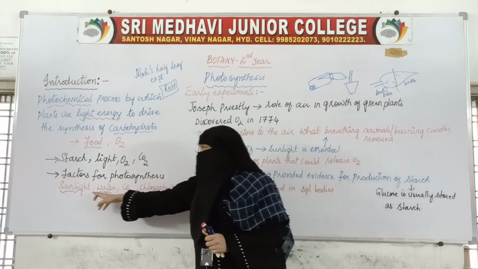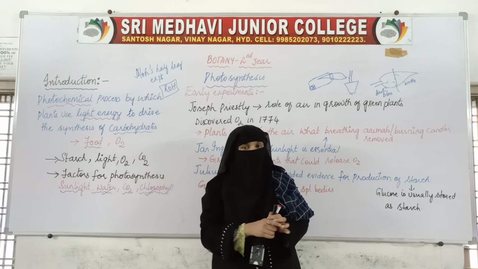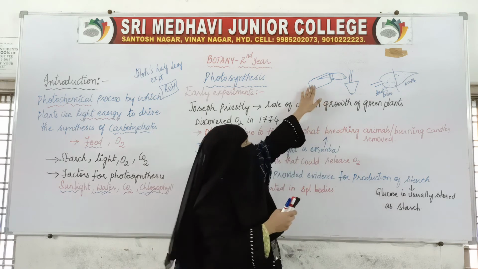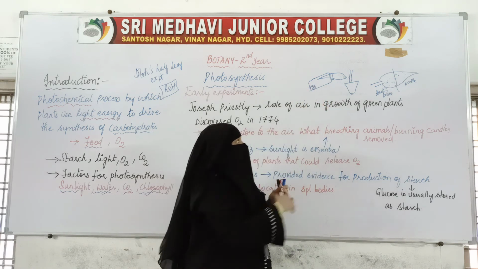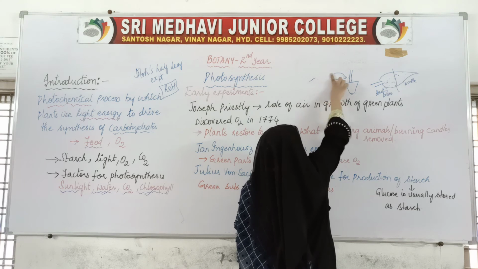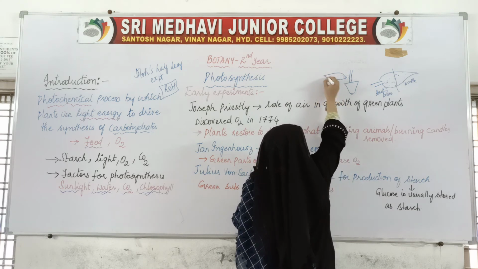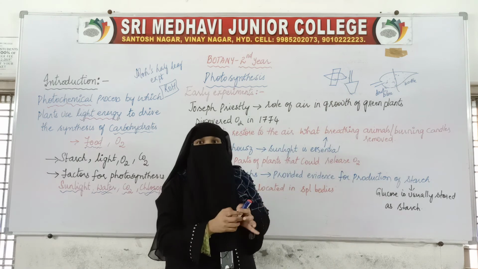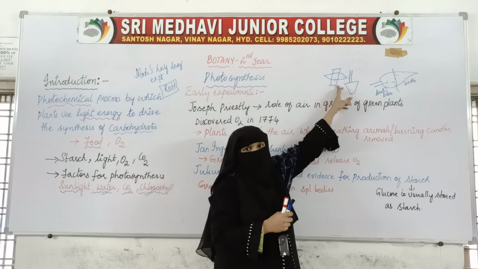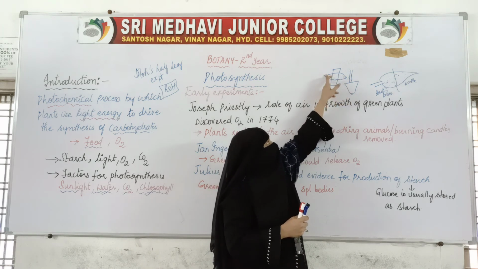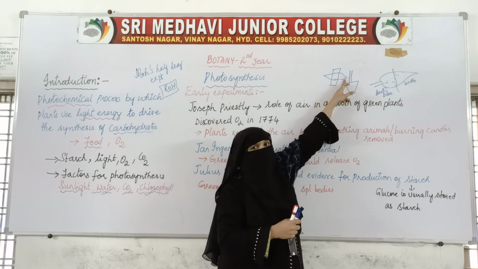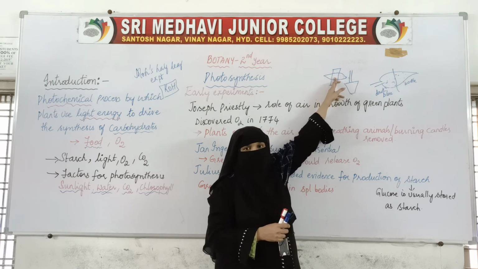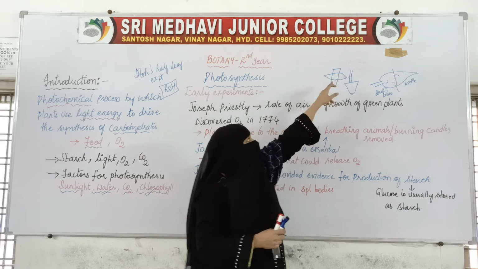Similarly, we have seen the experiment for sunlight also. The same thing was done. The plant was kept in the dark for 3 to 4 days and afterwards, instead of keeping the leaf inside the bottle, we covered this leaf with black paper. Now this part of the leaf has got sunlight, carbon dioxide, everything. But this covered part has got carbon dioxide, water, chlorophyll, but did not get